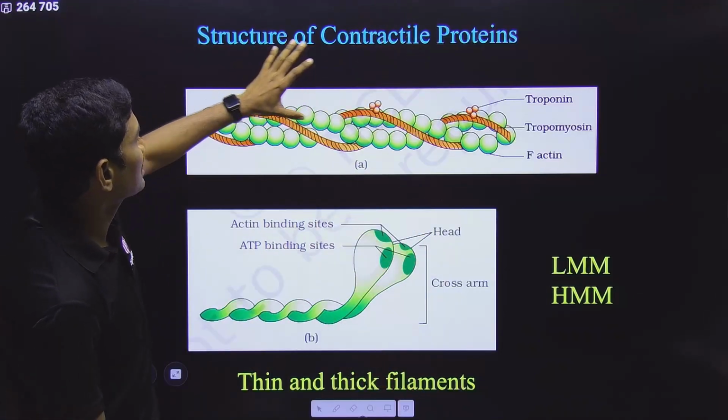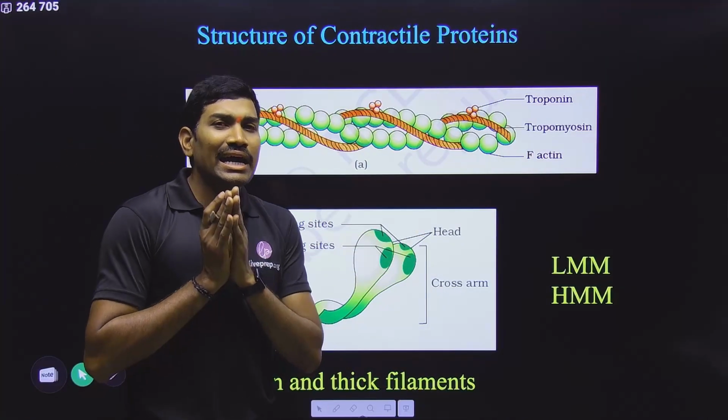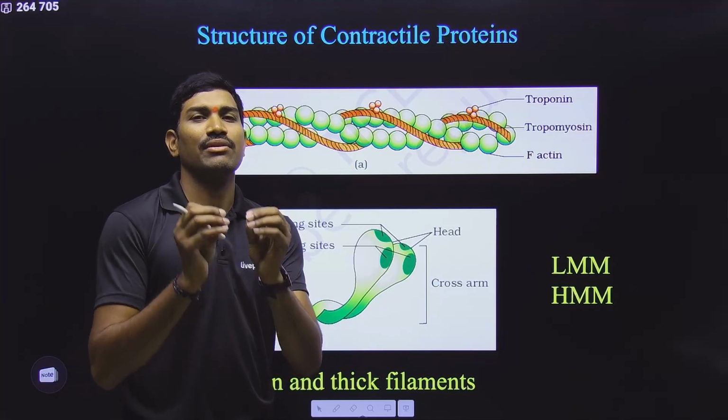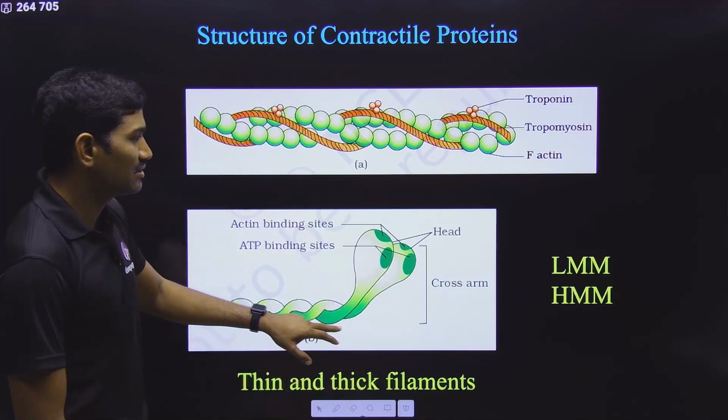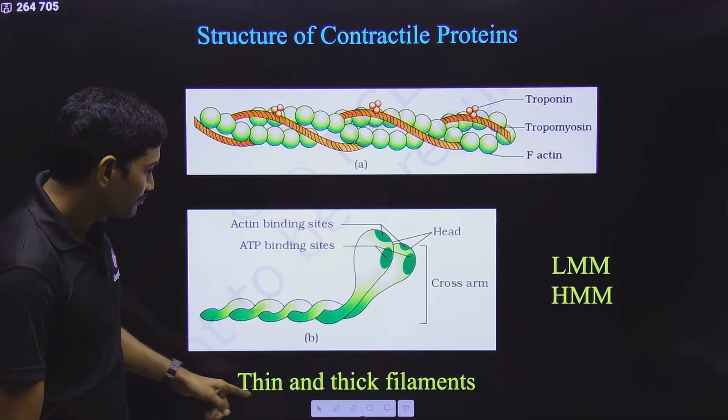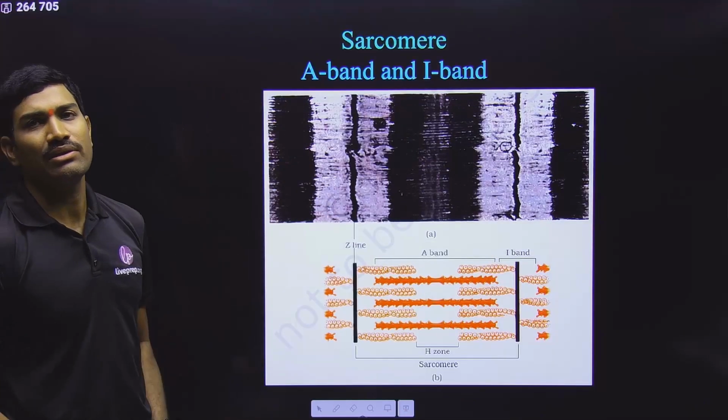This is what we have about the structure of these contractile proteins. At least the NCERT information, please try to understand. Don't try to memorize this by heart. Understand this. This is what they are saying here. Okay, this is about the thick and thin filaments.